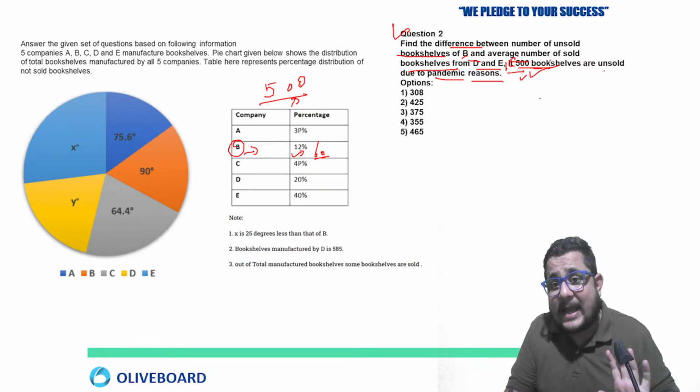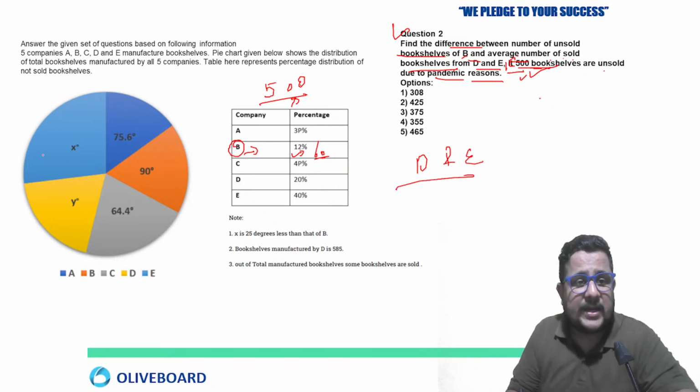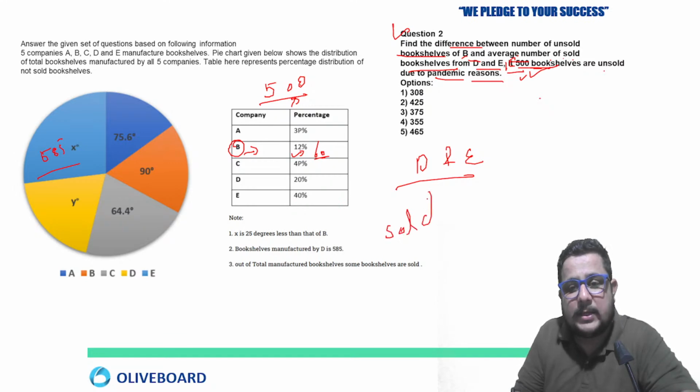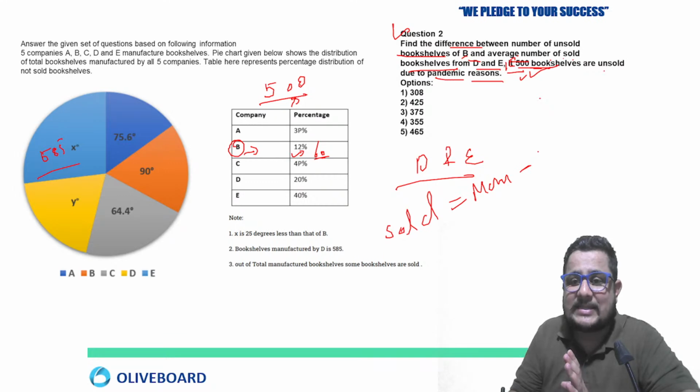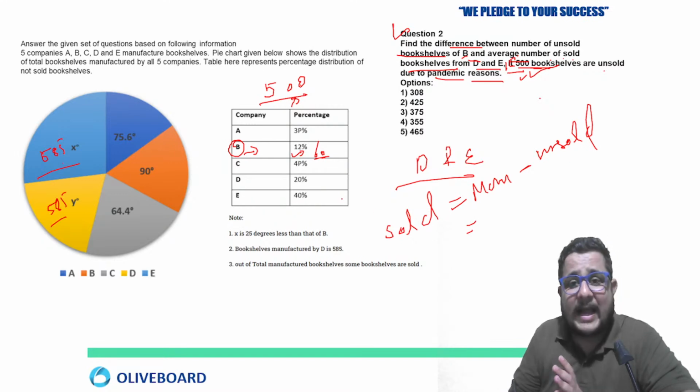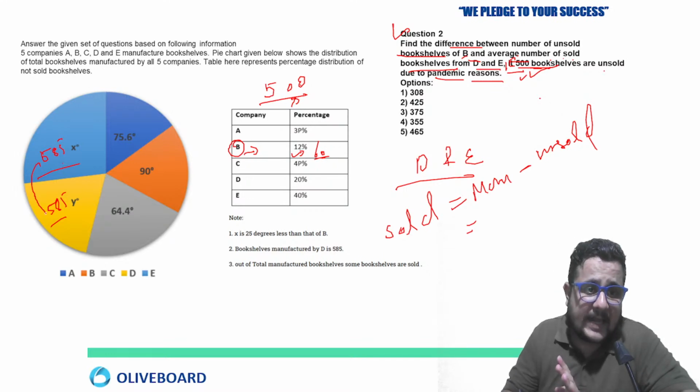Then average number of sold bookshelves from D and E. Sold would be equal to manufactured minus unsold. So manufactured 585. So just find out the average of manufactured.